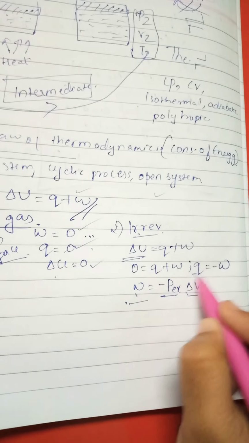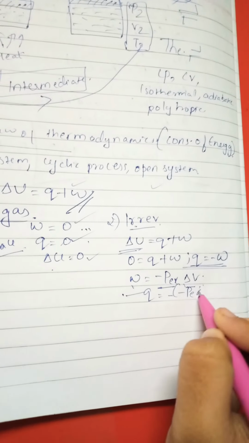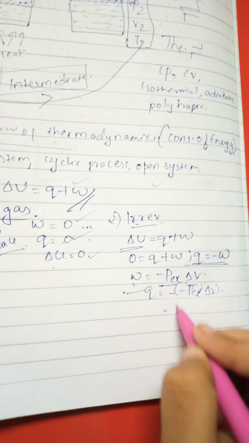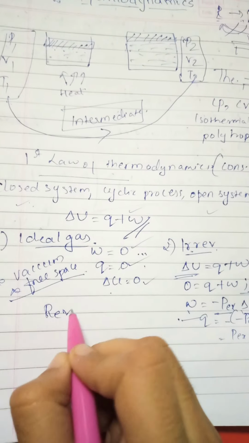I told you that Q is minus W, so Q will be minus of minus P external delta V, so it will be P external into delta V. That will be the answer. And you have to study only the equation if you are preparing for the competitive exams.